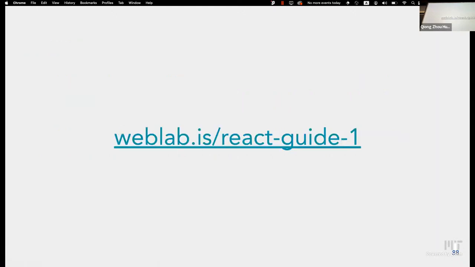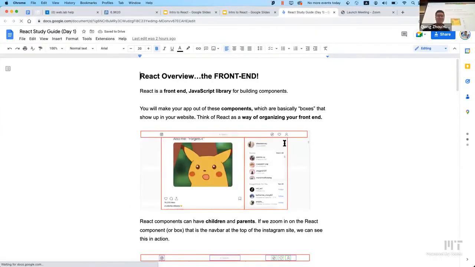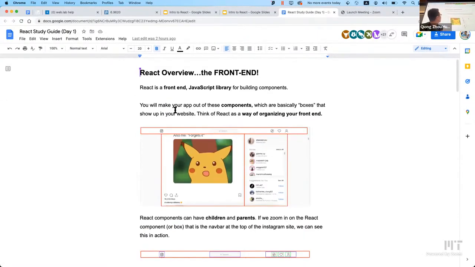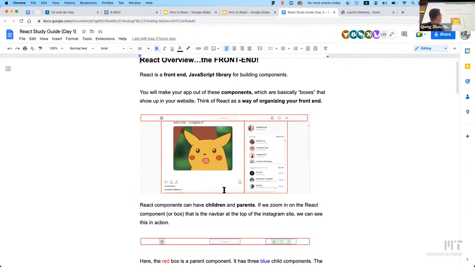We learned a lot, so if you want a recap of what we learned, you can go to weblab.is/ReactGuide, which is some notes for what we've learned today. I'm just going to show you guys this. You should use this while building your website. And every day we actually send out class notes, so that should be posted on Piazza and this will be in that.